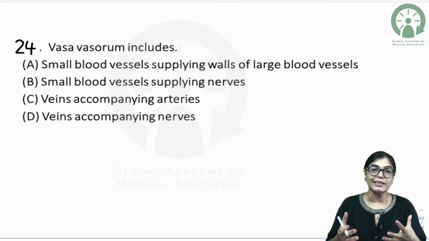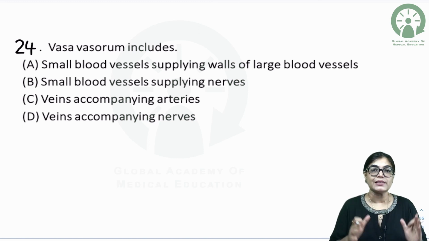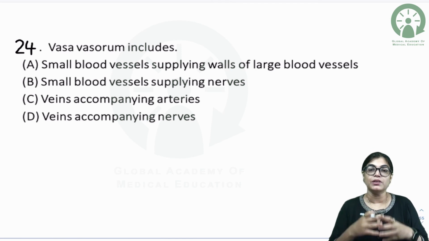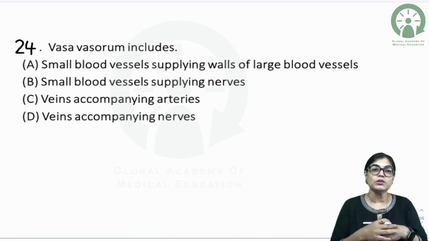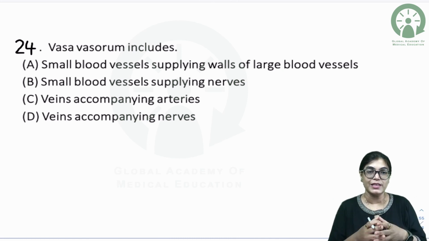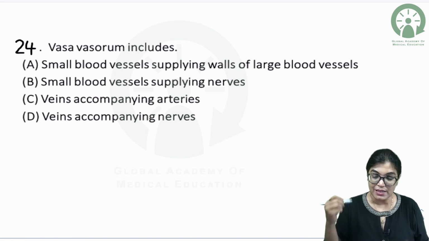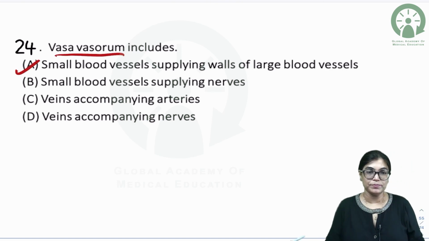The correct definition of vasa vasorum is small blood vessels supplying the walls of large blood vessels. That means in case of large arteries, elastic arteries, and great veins, in the outermost layer we have small blood vessels which give nutrition. Small blood vessels supplying large blood vessel walls is the definition for vasa vasorum.